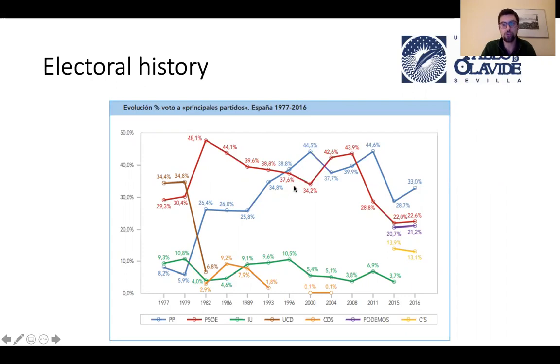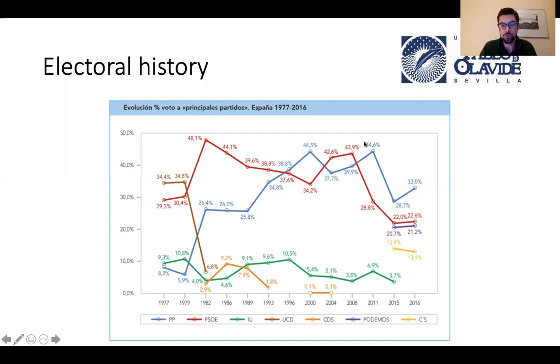In 1996 is the first time that the right wing wins in Spain. Well, obviously with UCD it was a center-right party, but it was the first time that Partido Popular wins elections in Spain. They won the elections in 1996, and they won with an absolute majority in 2000. After 2004, there are many reasons, but also affected by the terrorist attack in Madrid 3 days before the elections, the socialists won again.